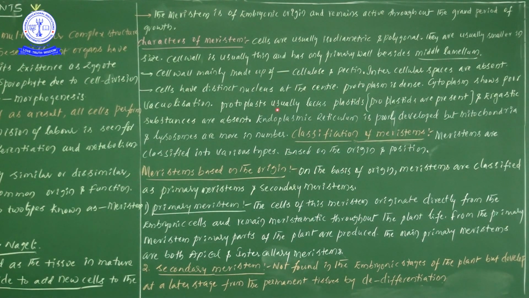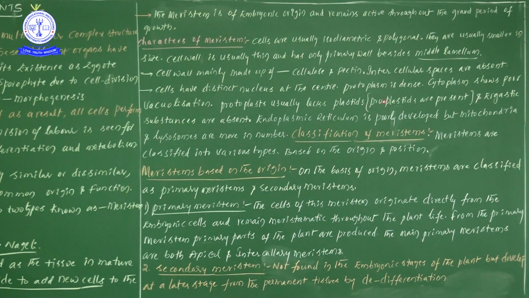Next, the protoplast usually lacks plastids. Lack means absent: chloroplasts, leucoplasts and other colored plastids are all absent. But proplastids are present, since plastids come from proplastids.